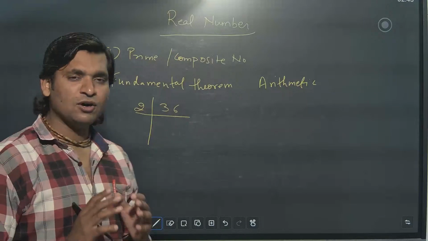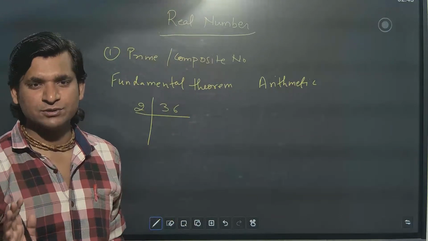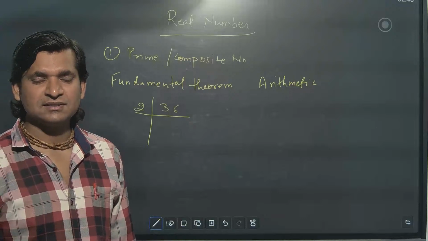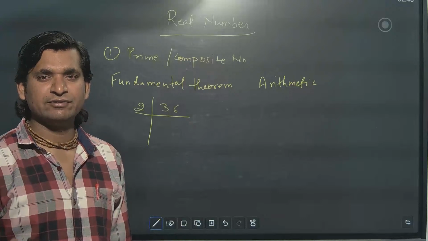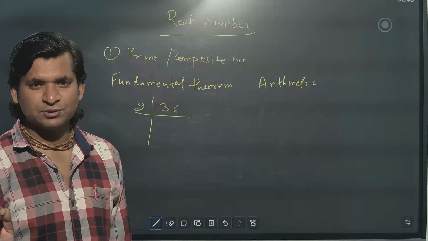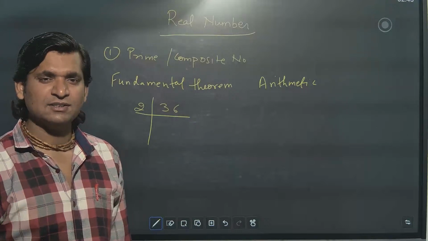Maths is all about concept and practice, my dears. Clear the concept and practice a lot. That's it. There is no alternative for mathematics. There is no shortcut you can apply, that just by hearting you will pass. No.